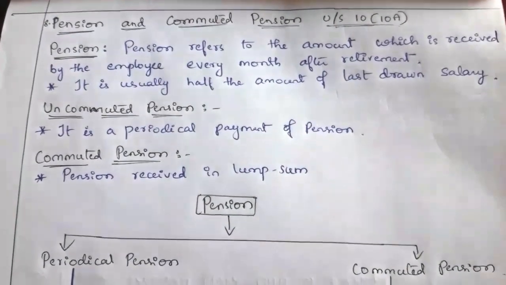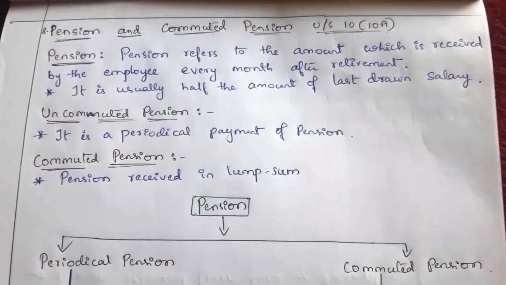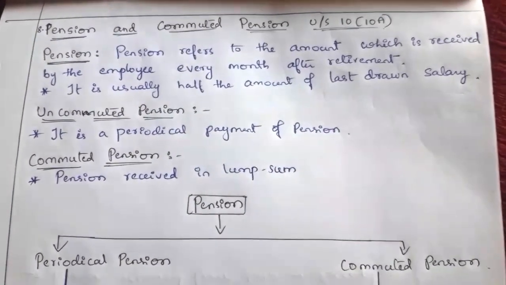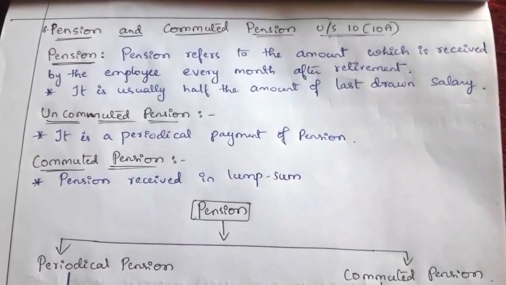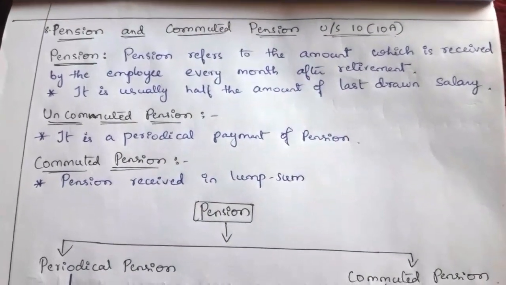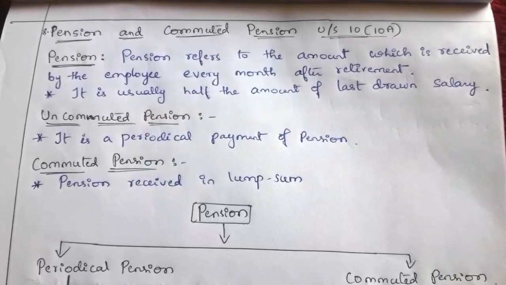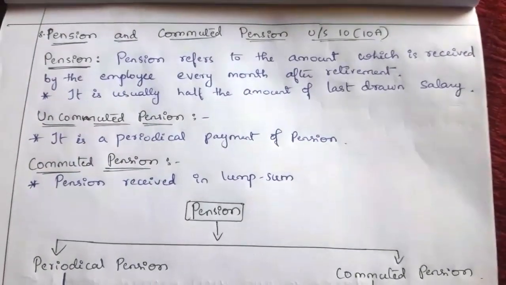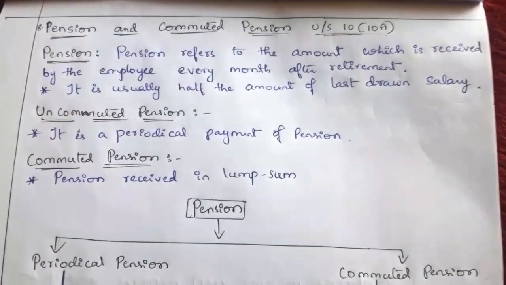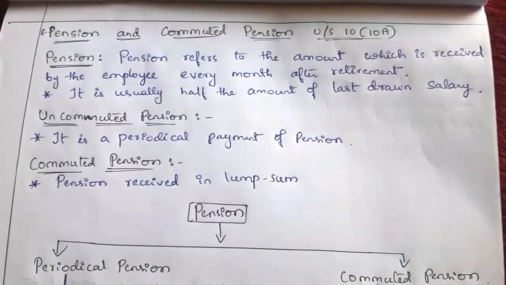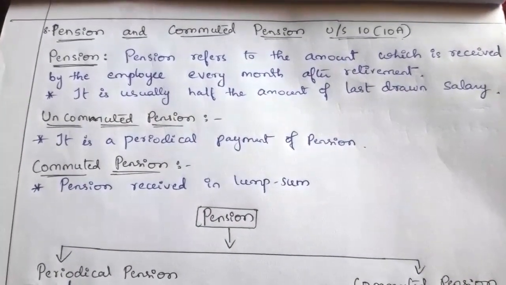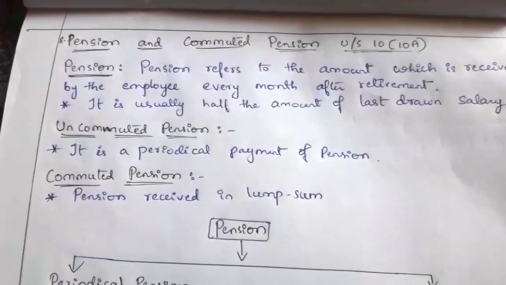Uncommuted pension is fully taxable, for government as well as non-government employees.